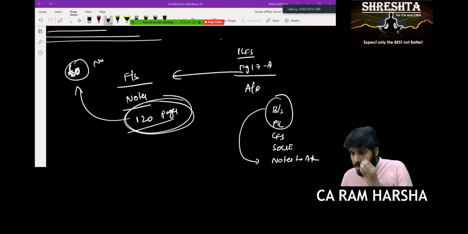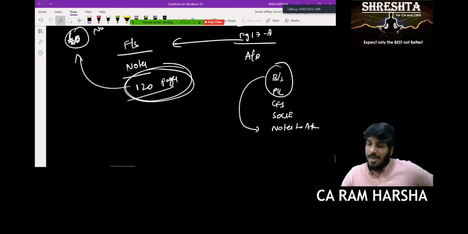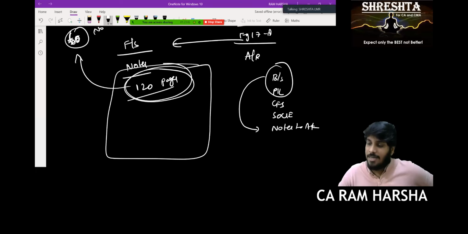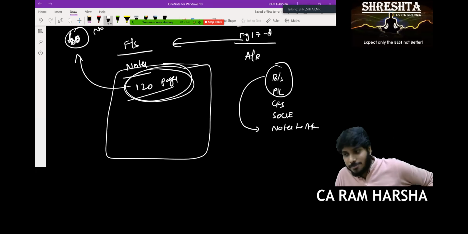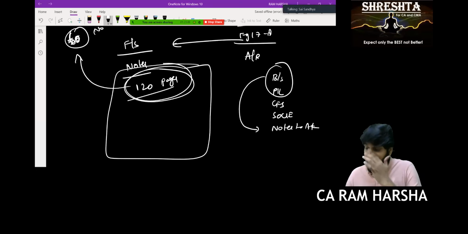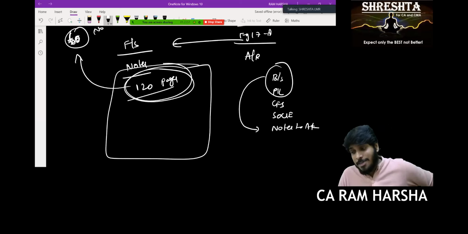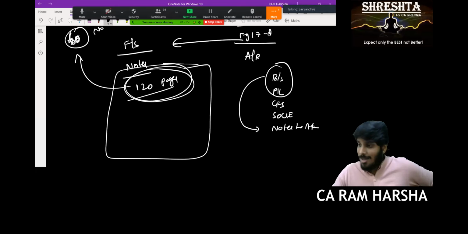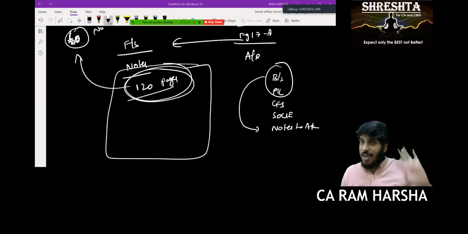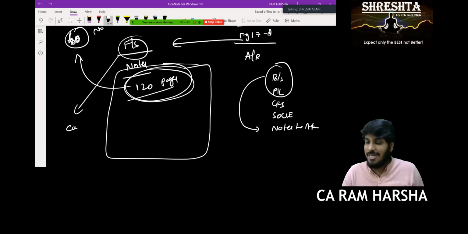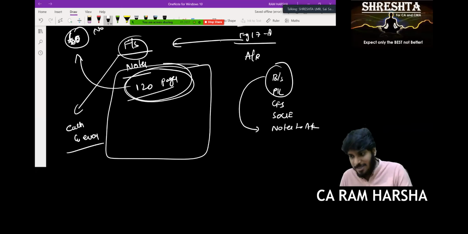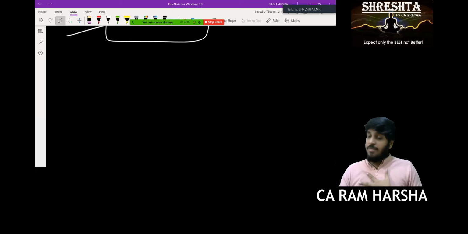Now, tell me, Sandhya, do you think every shareholder reads this entire 120 pages? No, sir. But should the auditor read 120 pages? Yes, sir. He needs to verify each and everything. Exactly. You may not verify 100% of the books of accounts, but financial statements you need to verify each and every page, because you are signing. So I am the auditor. I am the ILFS auditor.